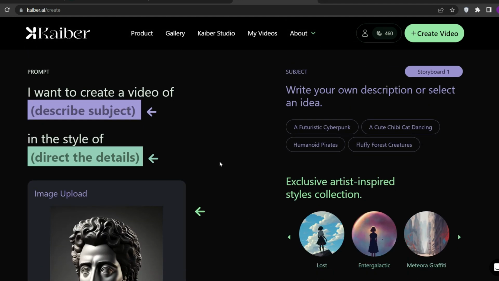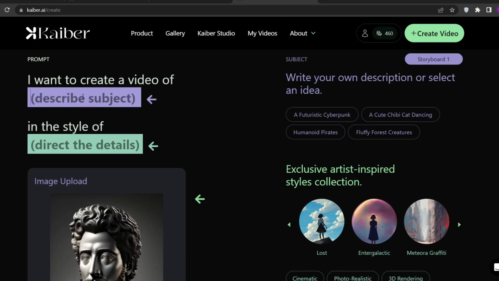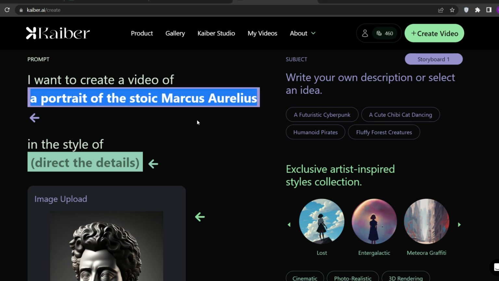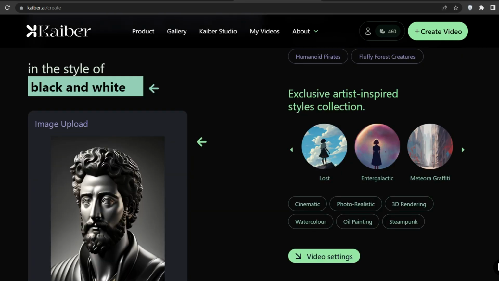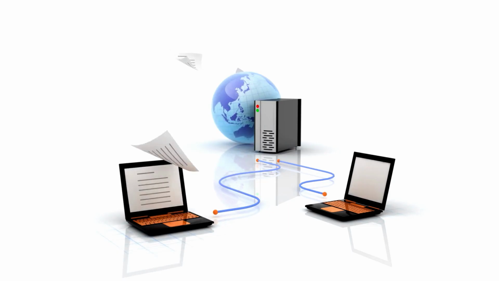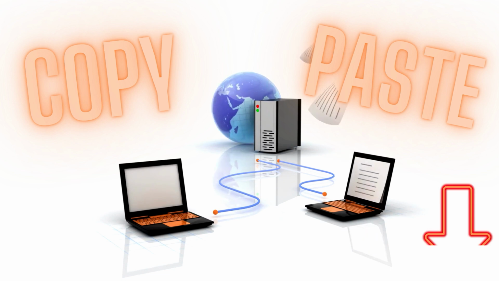Now describe the thing you want the AI to create in your video. For today's video, I will type a portrait of the Stoic Marcus Aurelius. Then you should provide the details of style you want. I have added these black and white and so on. You can copy and paste it from the template in the descriptions.